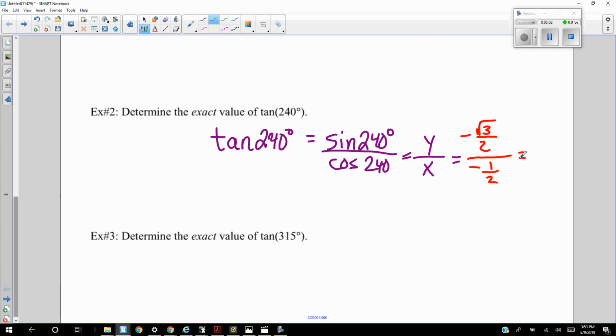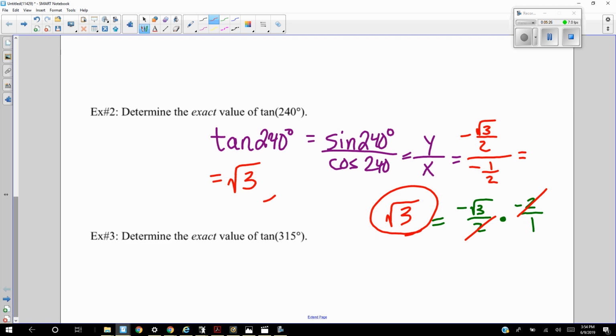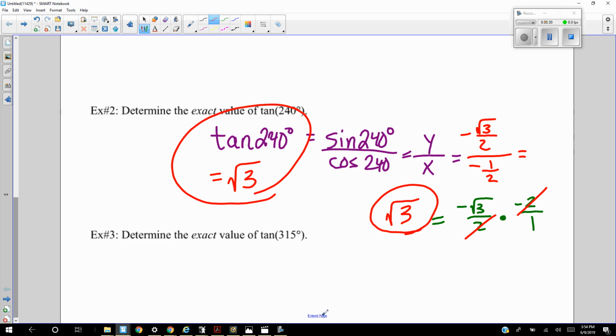So we're going to go through the same process. We're going to multiply the top fraction by the reciprocal of the bottom fraction. These are going to cancel, and we're going to be left with positive radical 3 as our exact value of the tangent of 240. There's only so many x and y ordered pairs from the unit circle, so a lot of these processes we're going through to find the tangent, you're going to see again when you practice these on your own.